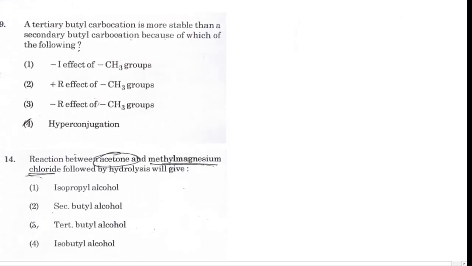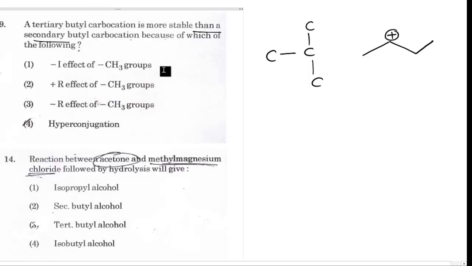Next question: a tertiary butyl carbocation is more stable than a secondary butyl carbocation. This is the tertiary butyl carbocation and this is the secondary butyl carbocation. What is the reason behind it?